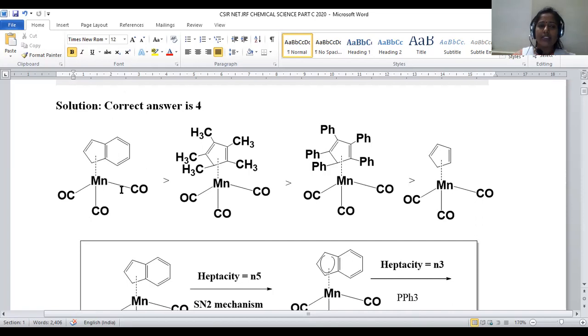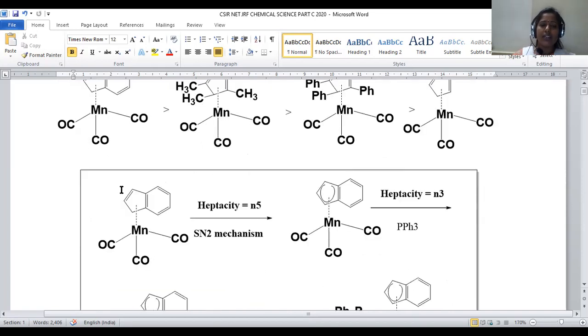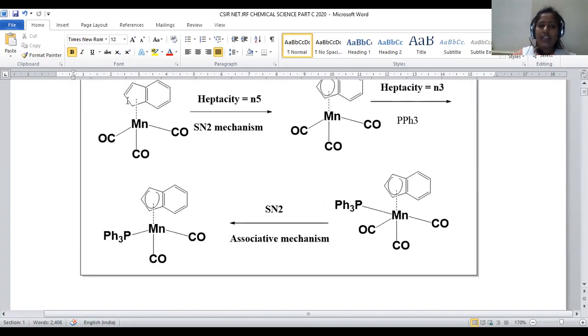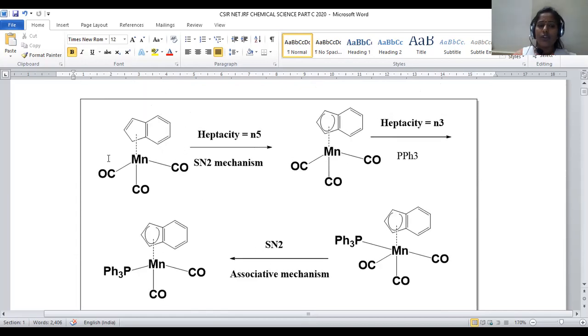So let us see how the mechanism is followed and how the reaction proceeds, right? When we take the indenyl-substituted manganese complex, the hapticity of the indenyl group is eta-5, donating 5 electrons to the manganese. During this SN2 mechanism, when the ligand PPh3, triphenylphosphine, approaches, its hapticity is reduced, so the manganese becomes electron deficient.